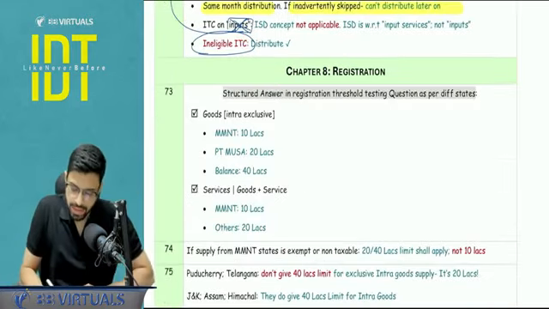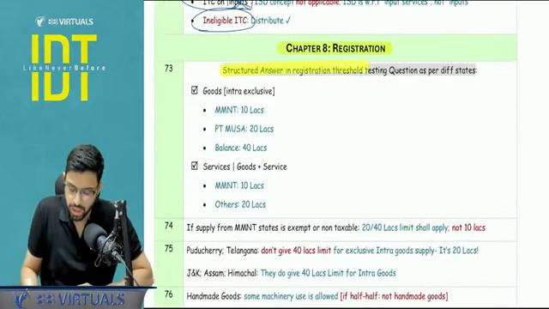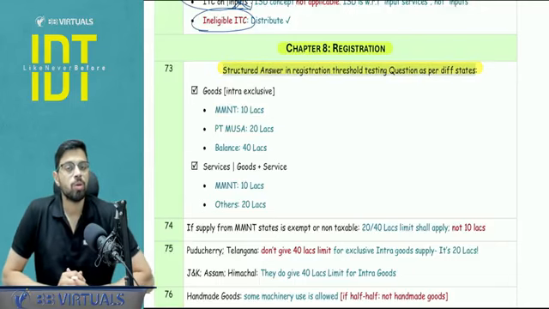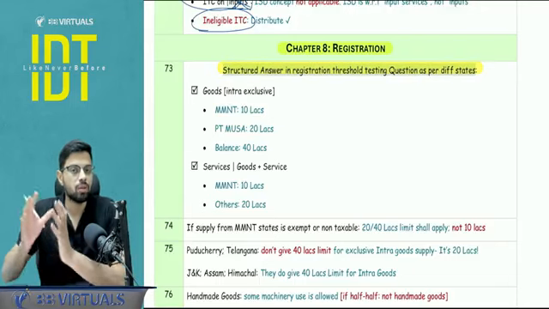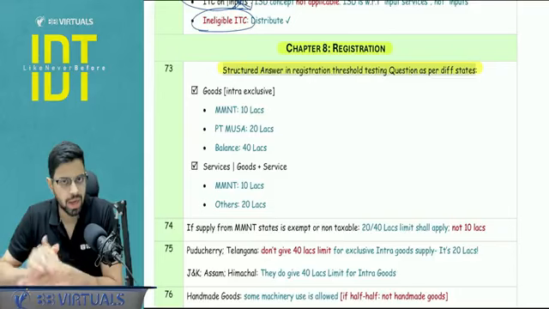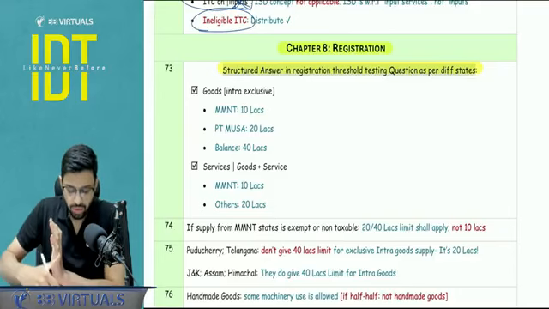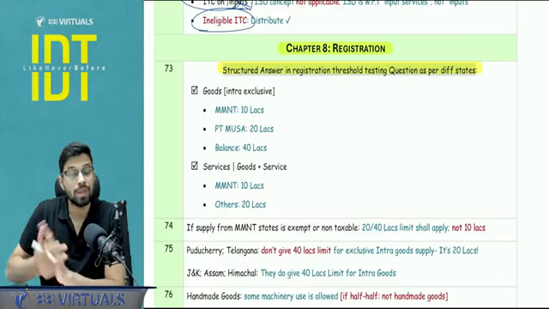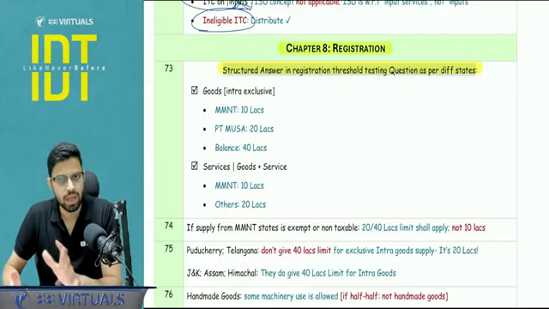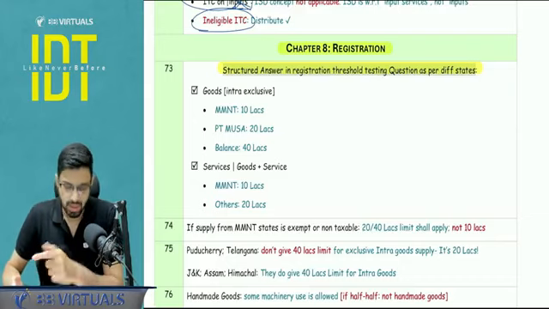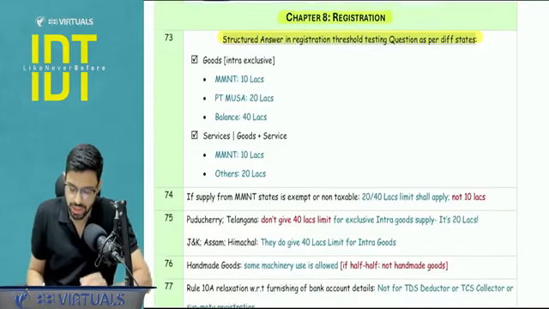Okay. Next, let's start with chapter number 8, registration. Point number 1 is with respect to how your answer can start when the question is asking about the registration requirement and different supplies are given with respect to different states in question, right? So this will give a very good idea basically to the examiner that you know the law well, and this will help us also while answering. This is a very good format. So follow this for your exam.